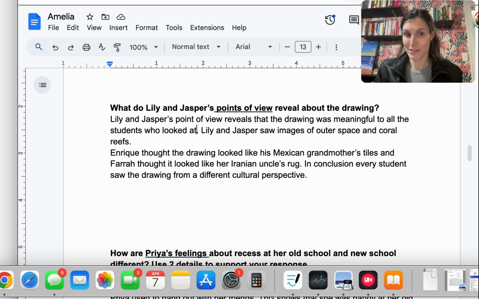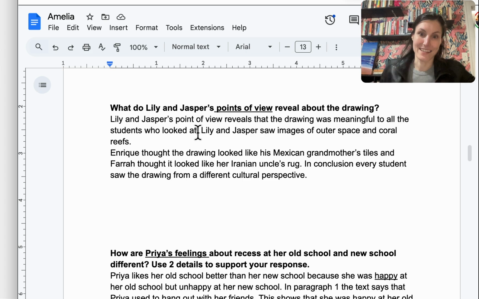Everyone found an interest in it. You could say it was meaningful, it was interesting, it was something that all the students could talk about. It gave them something to share about. So this would be the detail where I'm just going to write Lily and Jasper saw images of outer space and coral reefs. You could make this longer.